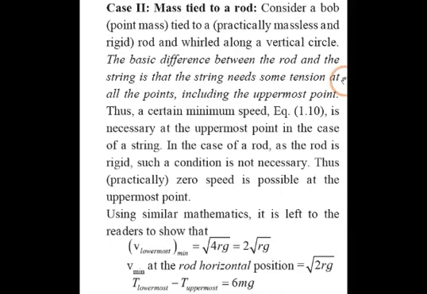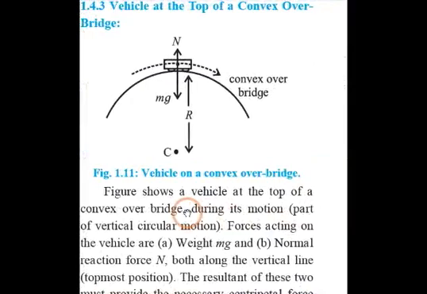After that we are going to discuss about sphere of death, that is मृत्यु का गोला. आप लोगों ने सर्कस में वगैरह देखा होगा ये क्या काम करता है, कैसे काम करता है. So this will be the last point of the first session of this chapter, that is circular motion. Generally we know that this is the popular show in circus, right? जो मृत्यु का गोला हम consider करते हैं.